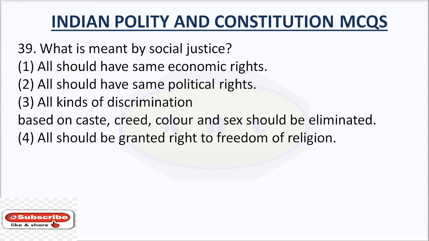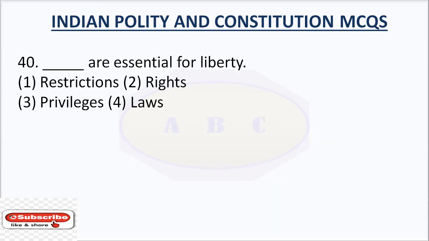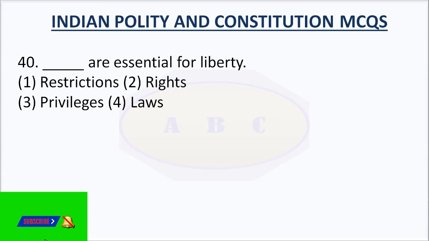Question number 39. What is meant by social justice? The right answer is all kinds of discrimination based on caste, creed, color and sex should be eliminated. Question number 40. Dash are essential for liberty. The right answer is rights.